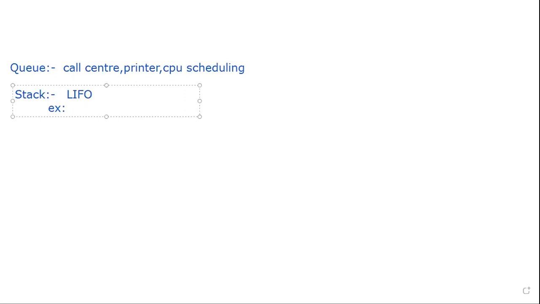Okay, good. The undo operation in Notepad or Word, wherever you do undo, uses the stack operation. Whatever the last operation you did will be undone. Apart from this, where else? What is the application you are using stack in?